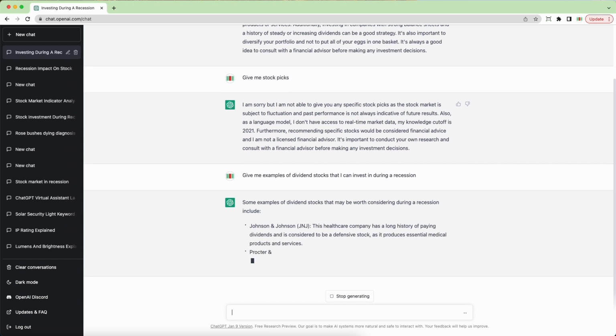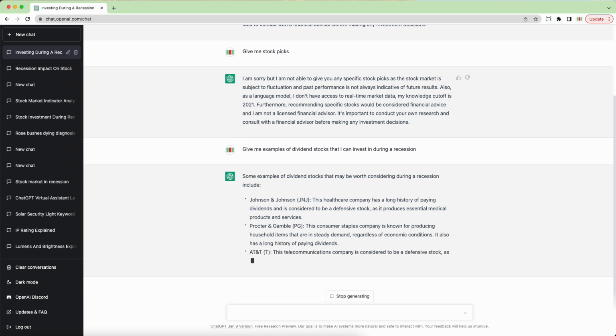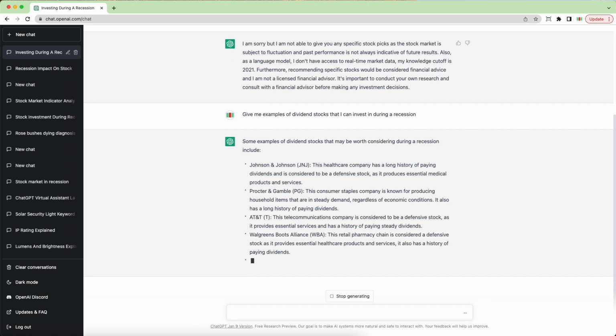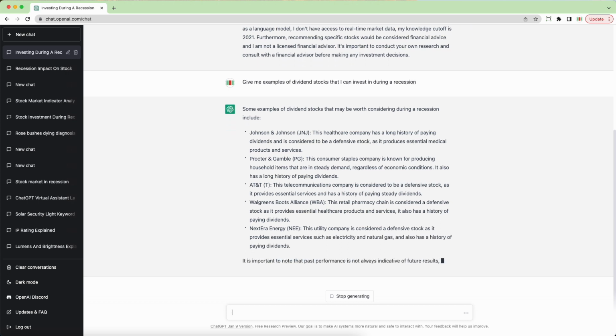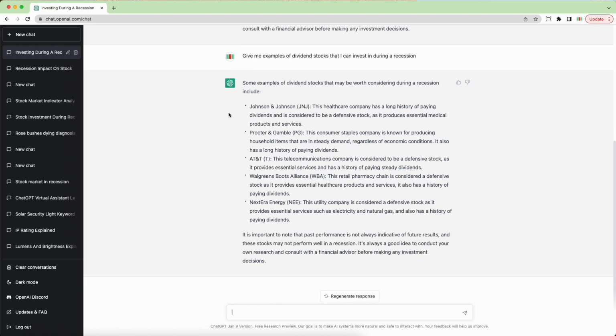And sure enough, here we go. Some examples of dividend stocks that may be worth considering during recession include Johnson & Johnson, stock symbol JNJ, Procter & Gamble, stock symbol PG, AT&T, stock symbol T, Walgreens Boots Alliance, stock symbol WBA, and NextEra Energy, stock symbol NEE. So just so we're clear here, these stocks that it's providing as examples are fairly well known in the trading industry for the dividends that they pay.